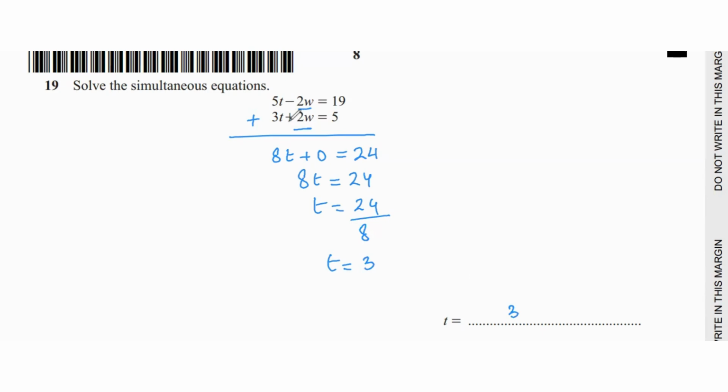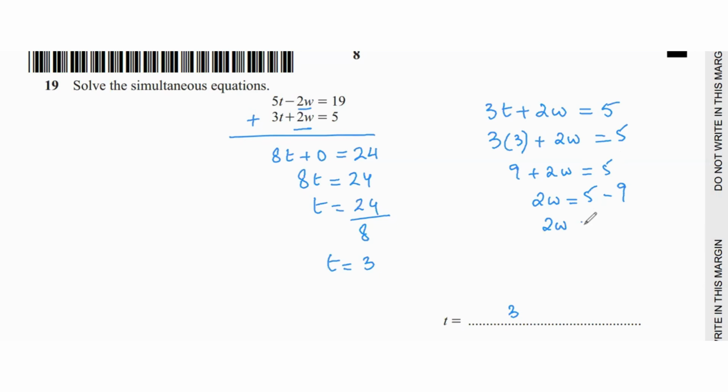Now for W, you will substitute the value of T in either of the equations. I'm going to pick the second equation because that's simpler to solve and less time consuming. So 3 times 3 plus 2W equals 5. 9 plus 2W equals 5. 2W is 5 minus 9, which is negative 4. So W is going to be negative 4 divided by 2, and that is negative 2. So W is negative 2 and T is 3. That is your answer.